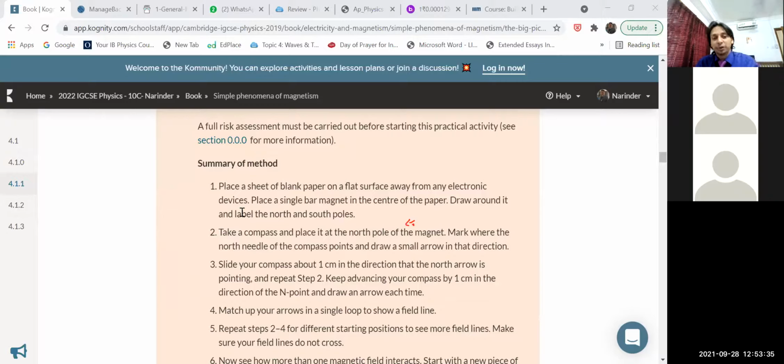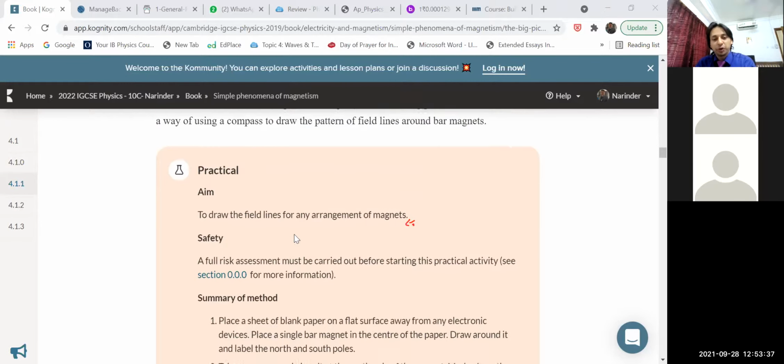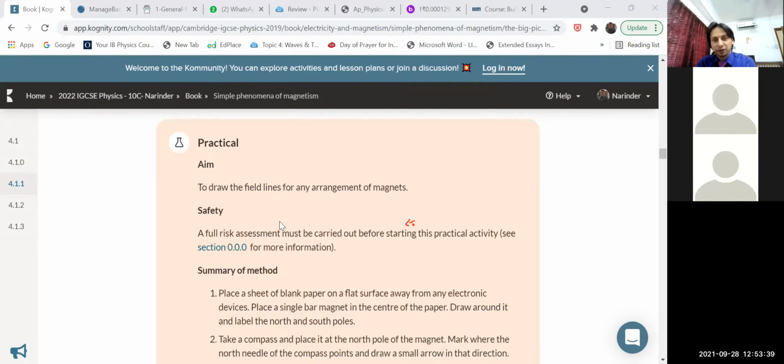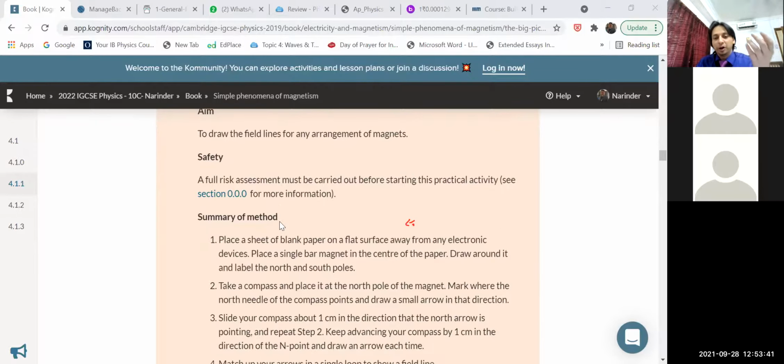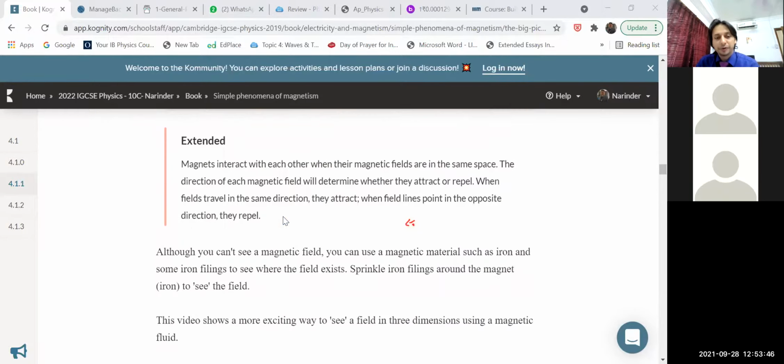inside, south to north. This is the activity which I was talking about, children. Here the information and instructions are given on how you can do this activity at your home. So you may take a note of this also.